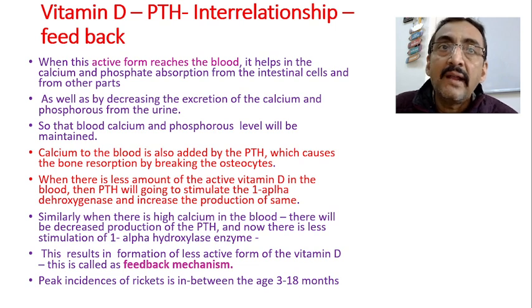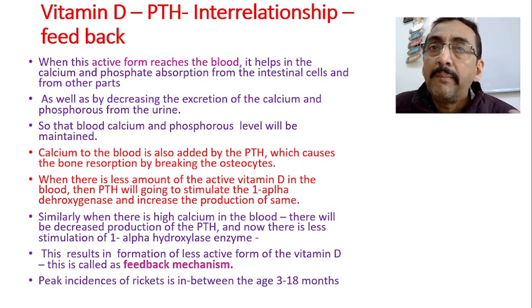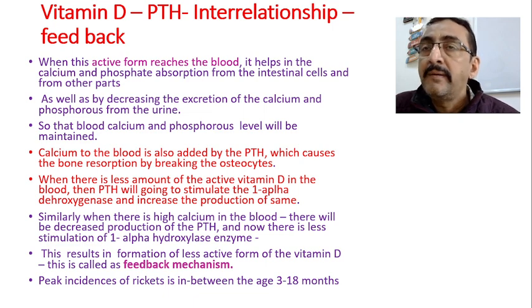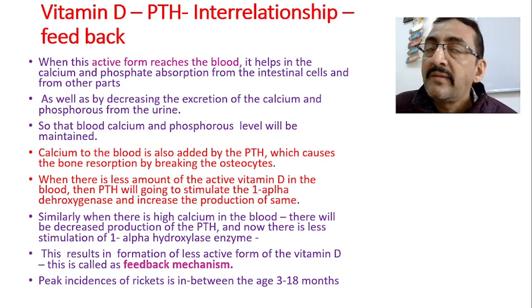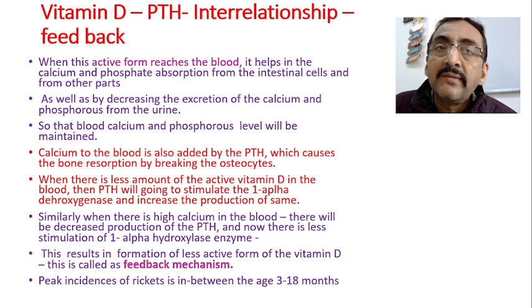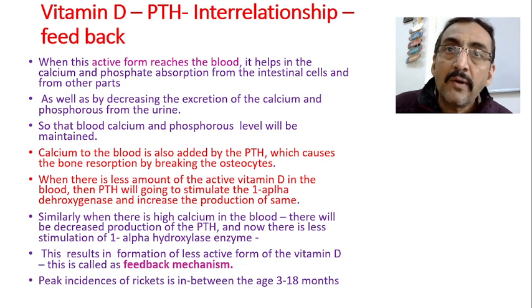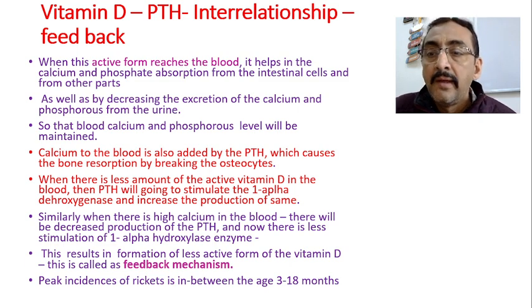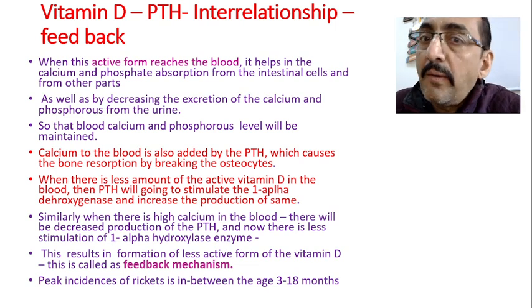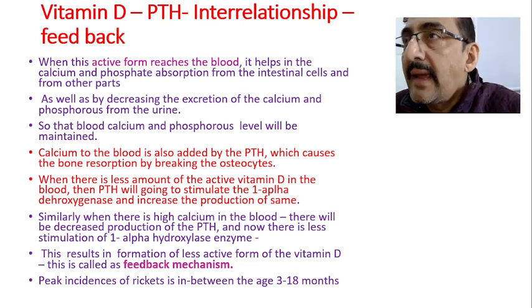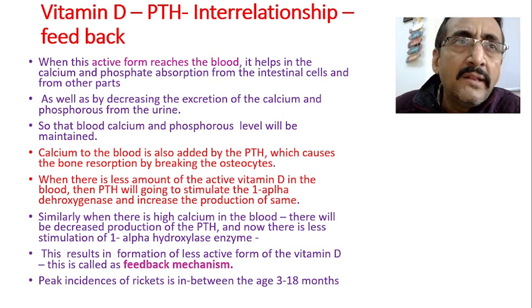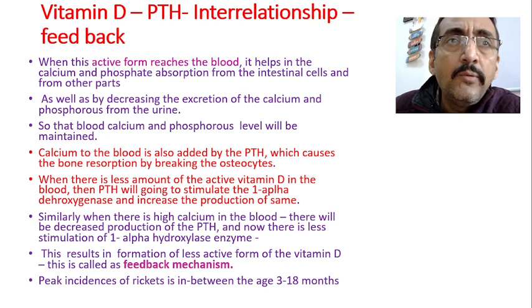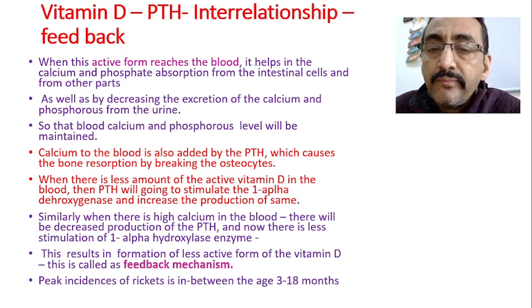In any condition where the calcium goes up, immediately the parathyroid hormone stops functioning, and as a result there is no stimulation of the 1-alpha hydroxylase enzyme. As a result, there is no active form of vitamin D, so there is no further absorption of calcium, and the calcium level in the blood is maintained. So this results in formation of less active vitamin D, and this is called the feedback mechanism. In other words, this is also called the dynamic equilibrium of calcium and bone by means of parathyroid hormone.